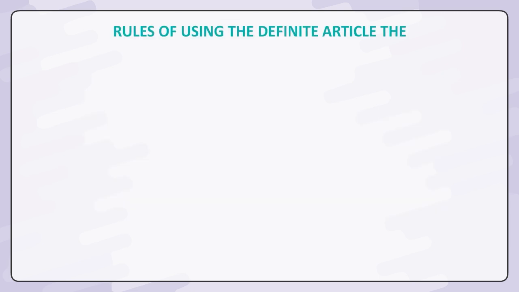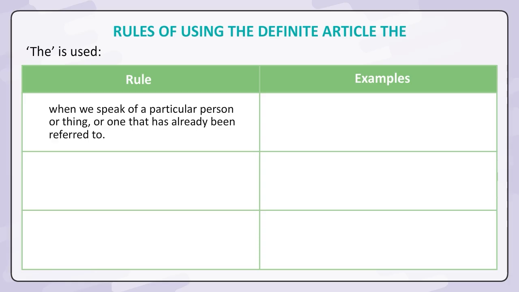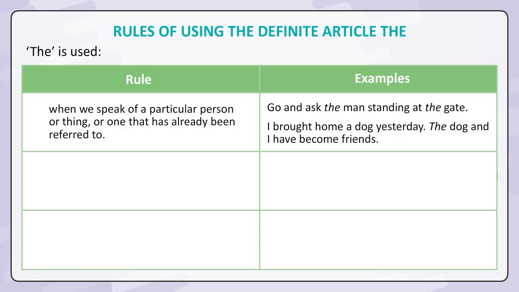Rules of using the definite article the. The is used. Rule. Examples. When we speak of a particular person or thing or one that has already been referred to. Go and ask the man standing at the gate. I brought home a dog yesterday. The dog and I have become friends.